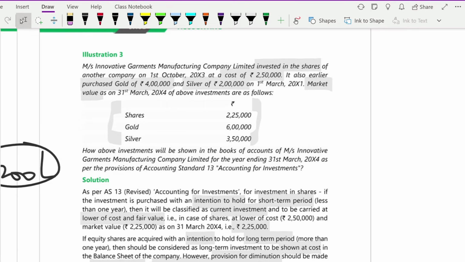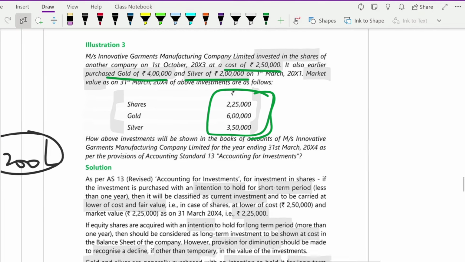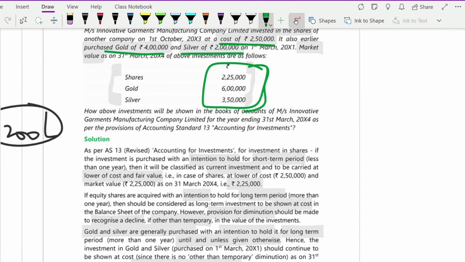Next, they have told that they have invested in the shares of another company at a cost of 2,50,000. They have purchased gold for 4 lakh and silver for 2 lakh. Market values are these: shares 2,25,000, gold 2 lakh and silver 2 lakh. And today the market value of all of these is given here. Now you have to tell them at what value you are going to show it in your books.